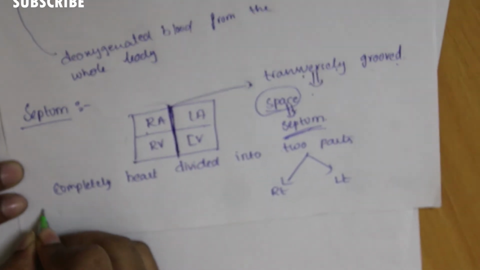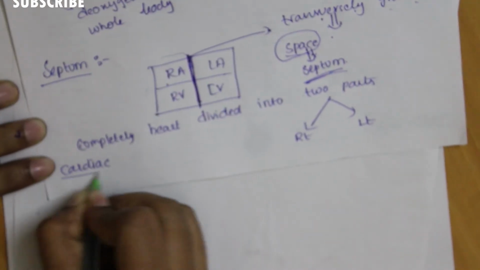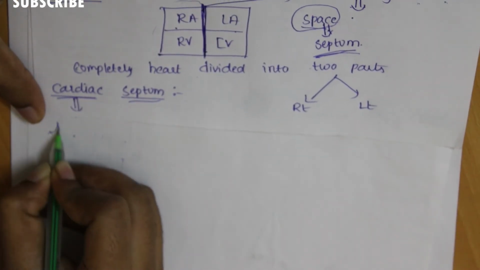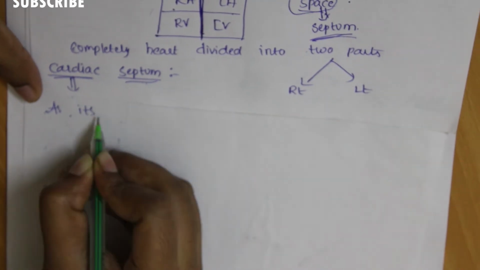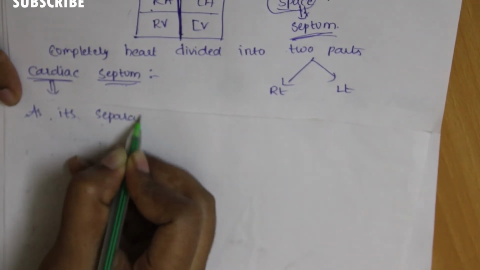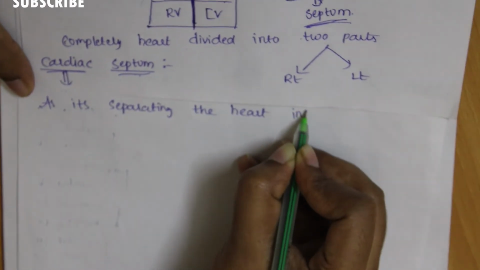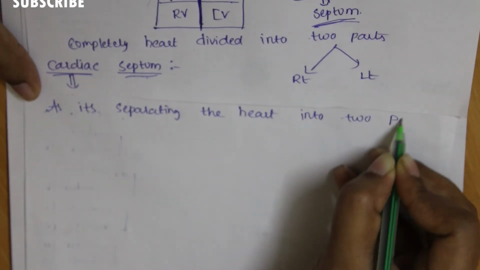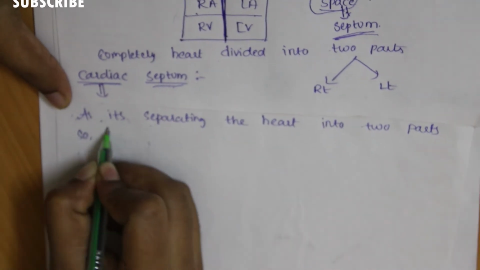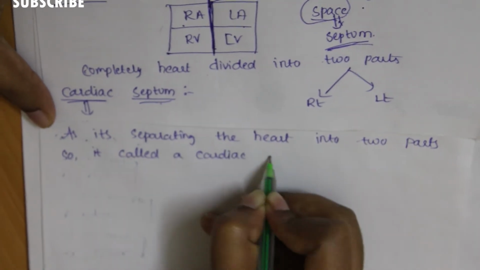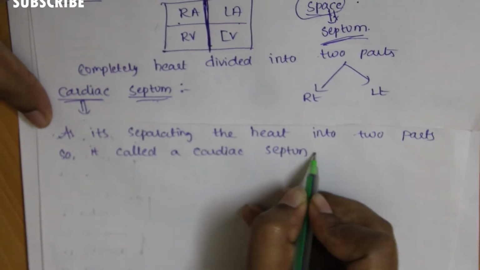Now move on to another one, that is cardiac septum. The other subheading is the cardiac septum. The septum is separating the heart into two parts, so it is called the cardiac septum.